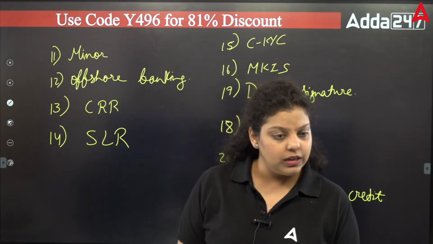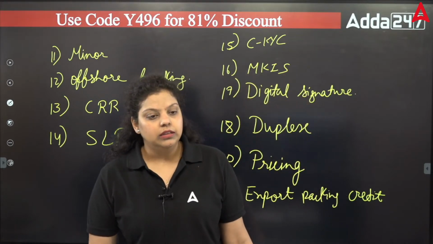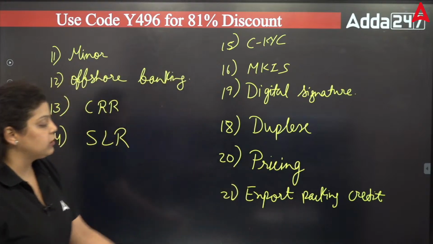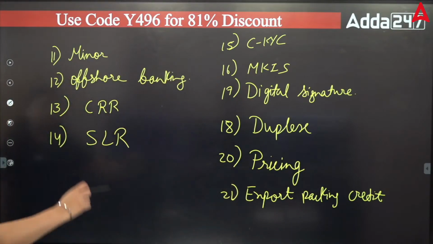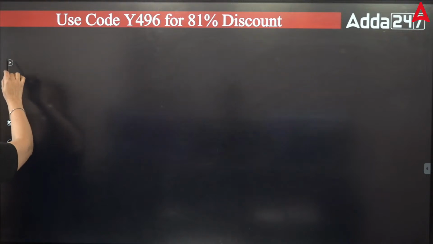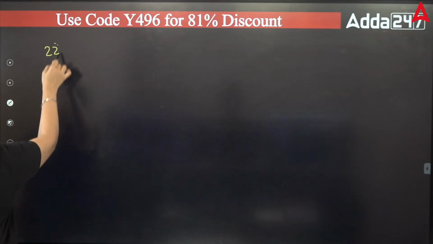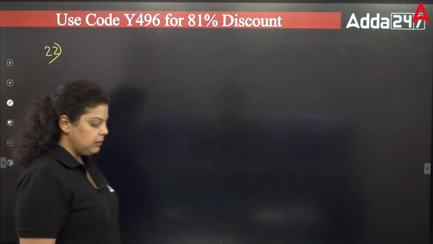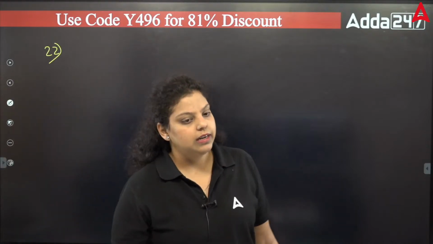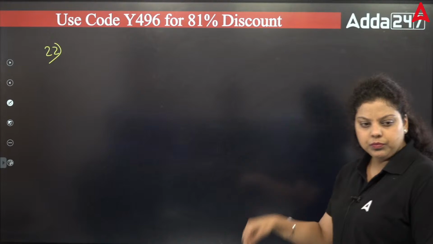Here the question was on export packing credit, and the refinance facility is provided for specific sectors, one of which is export financing. The rate of interest charged is the repo rate.